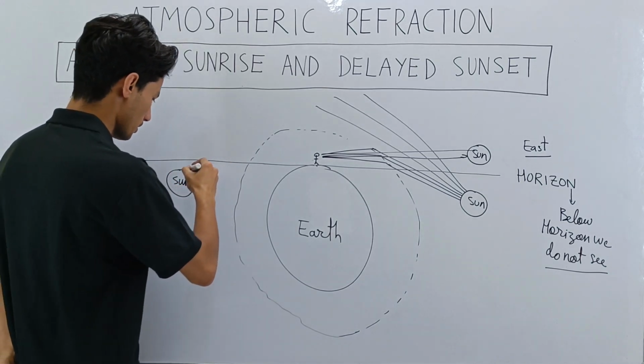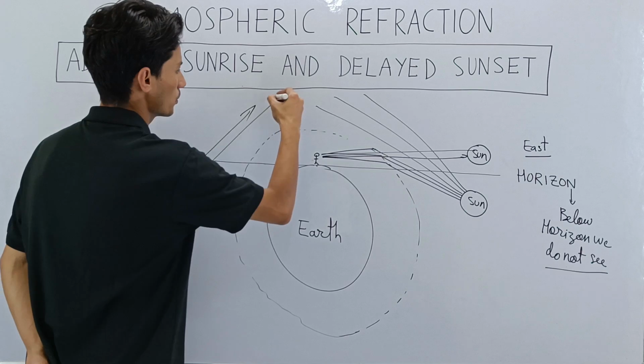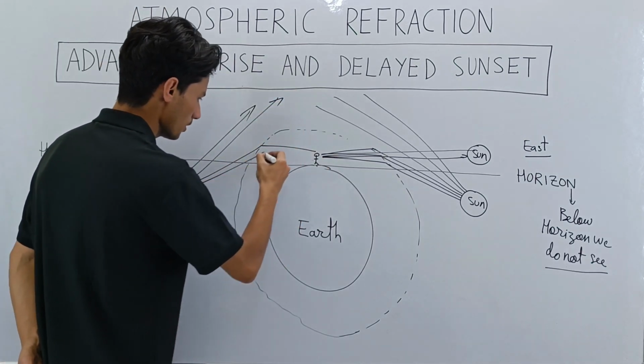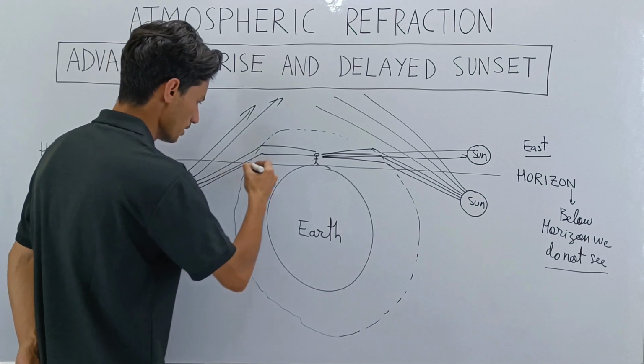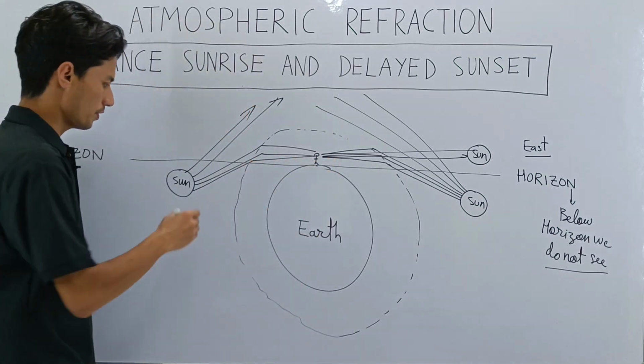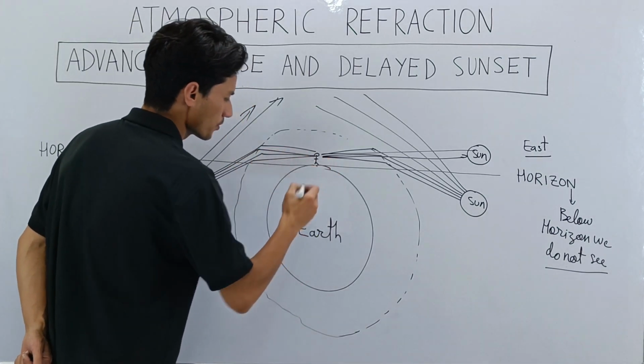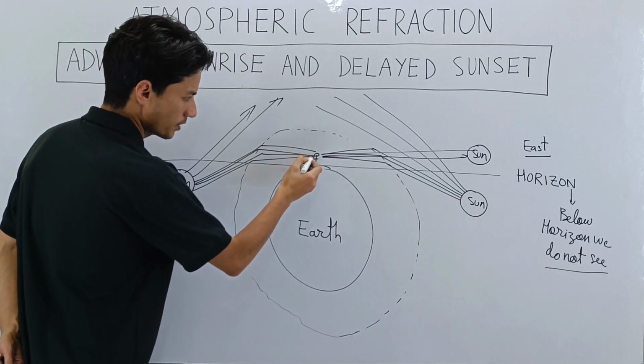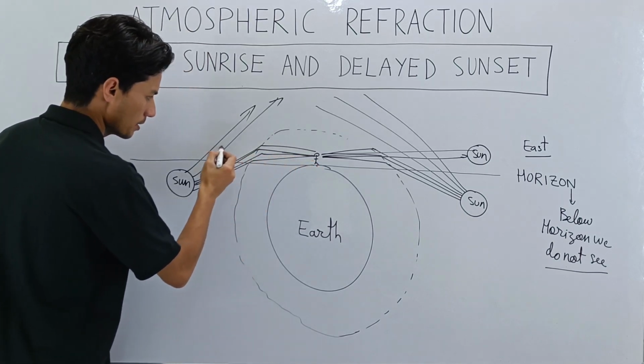Though some rays will go out into space, some rays will again interact with the Earth's atmosphere, and they will find their way to the observer's eye again. So these refracted rays which enter the eye of the observer will again bring the image of the sun.